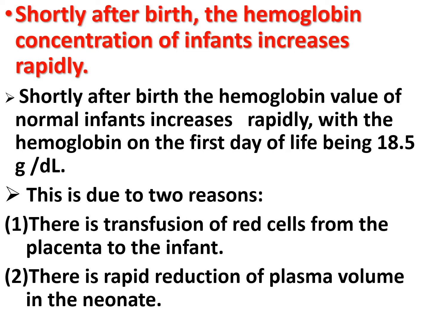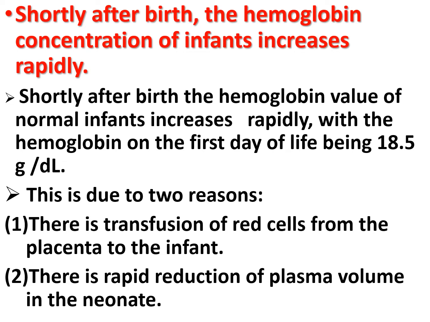First, there is transfusion of red blood cells from the placenta to the infant, and hemoglobin values are significantly higher in infants in whom the cord is not tied for a few minutes after delivery, allowing the extraplacental blood to pass into the infant.